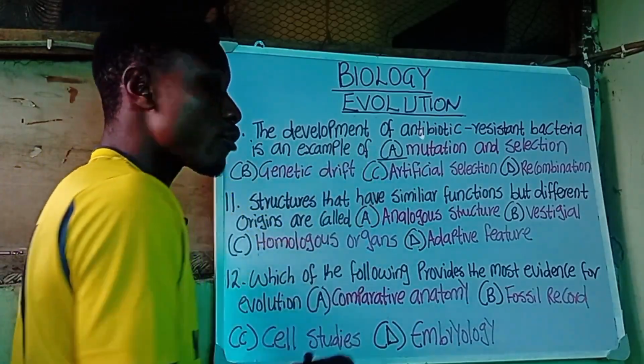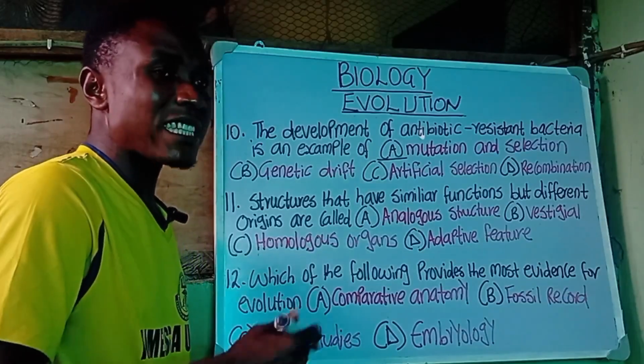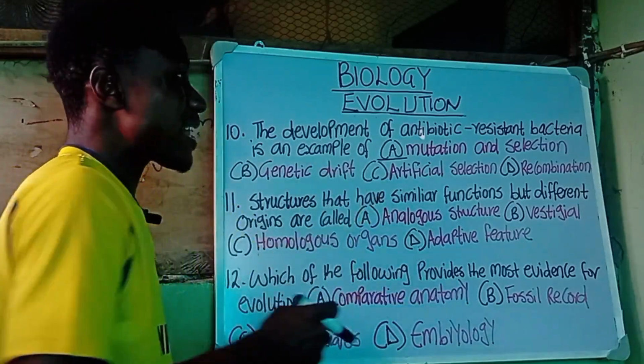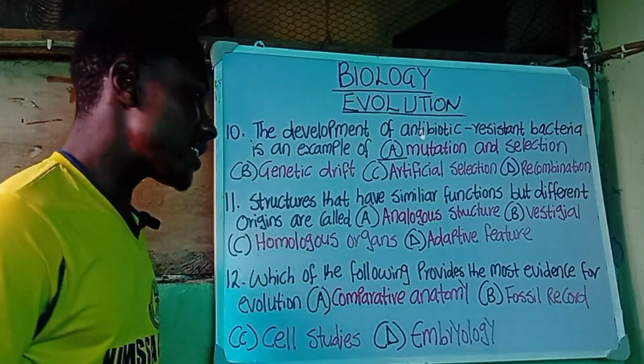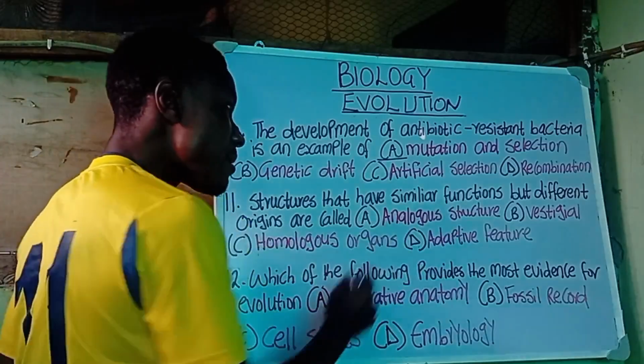So this is an example of mutation and selection. When a particular type of antibiotic is no longer working for that kind of bacteria, that is what we call antibiotic resistant bacteria. We have question number 11, which says structures that have similar functions.